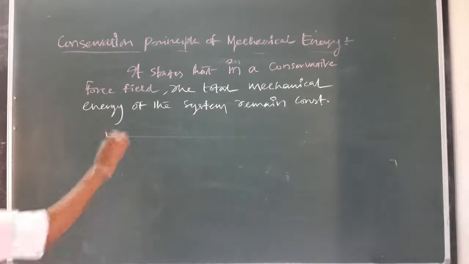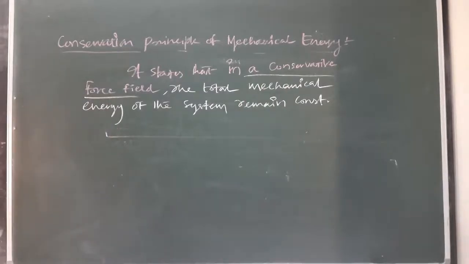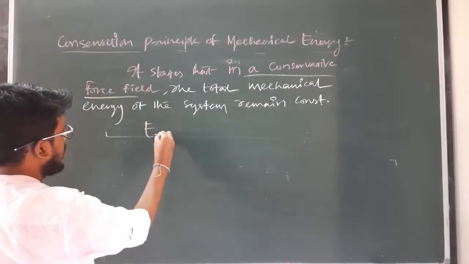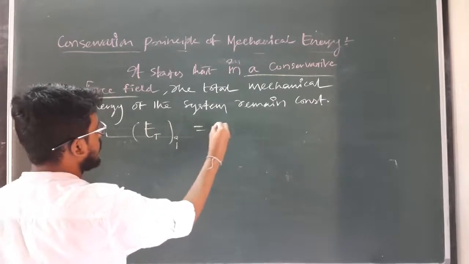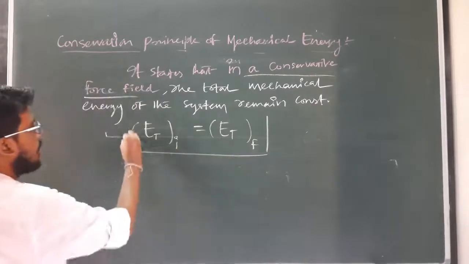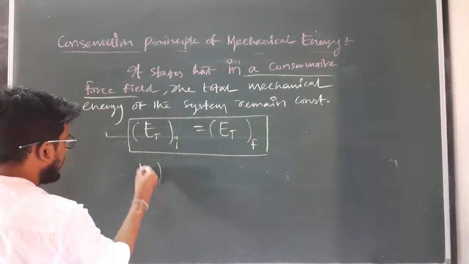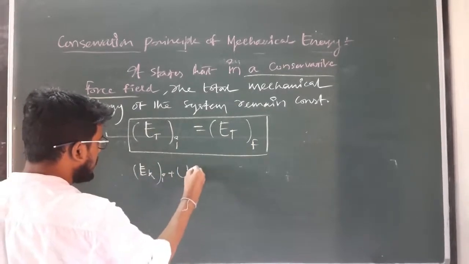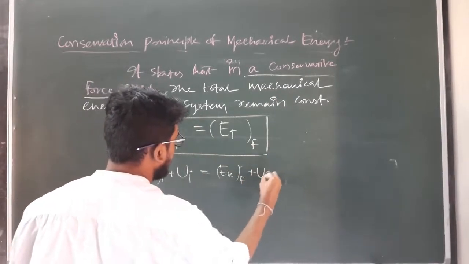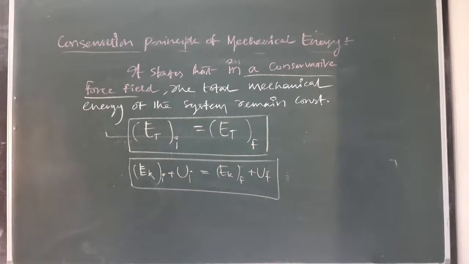That means there is only conservative force, then the total mechanical energy of the system remains constant. That means if E total initial equals E total final, or as we already discussed, this can be written as kinetic energy initial plus potential energy initial is equal to kinetic energy final plus potential energy final. Clear? So this is known as the conservation principle of mechanical energy.